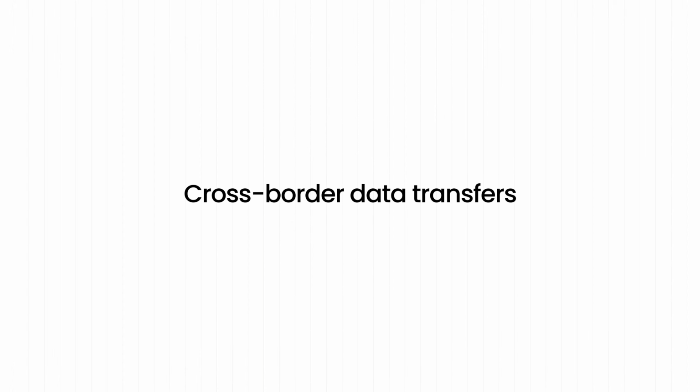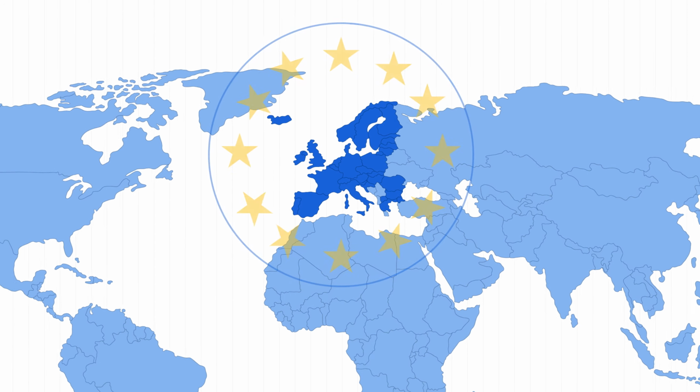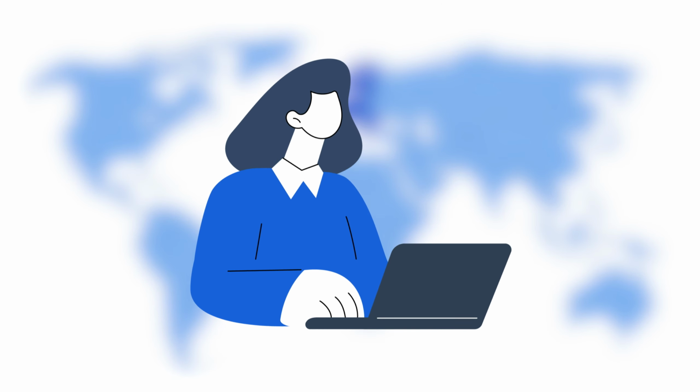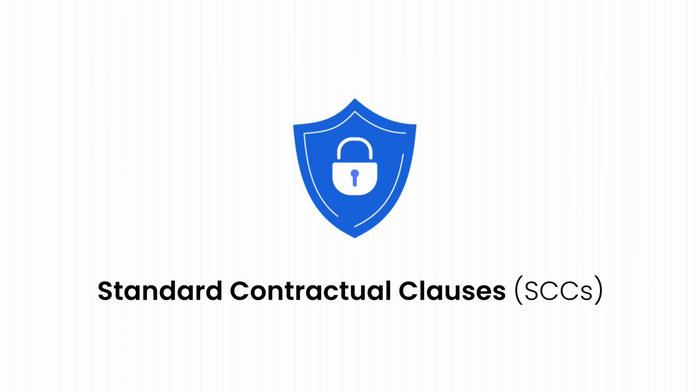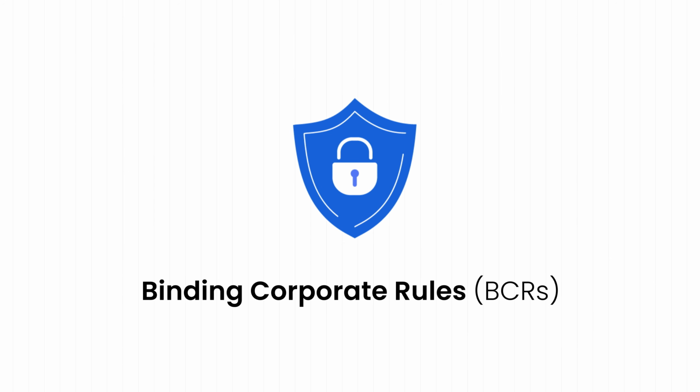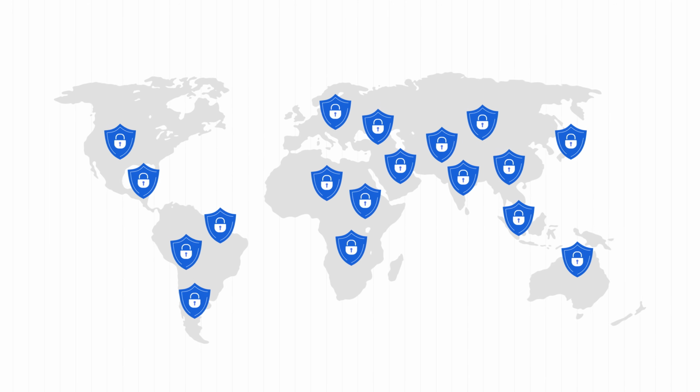Next, let's look at cross-border data transfers. GDPR doesn't just stop at intent, it follows the data, ensuring that EU residents' personal information remains protected, even when transferred outside the European Union. To comply, use safeguards like standard contractual clauses or binding corporate rules. These measures maintain GDPR protections wherever the data goes.